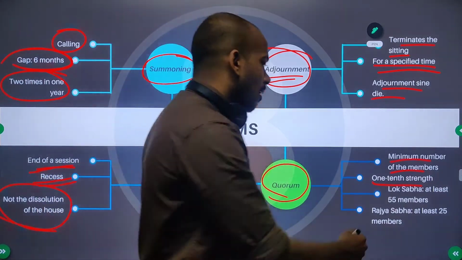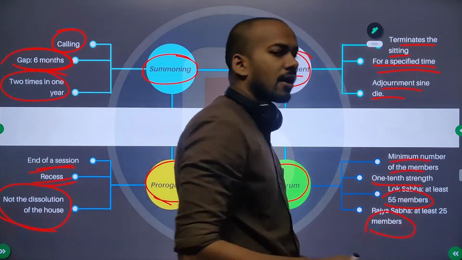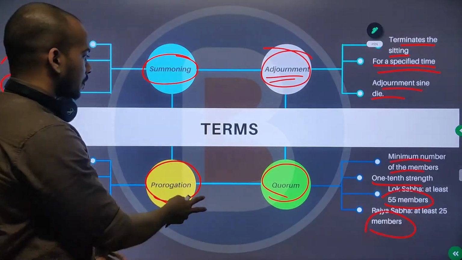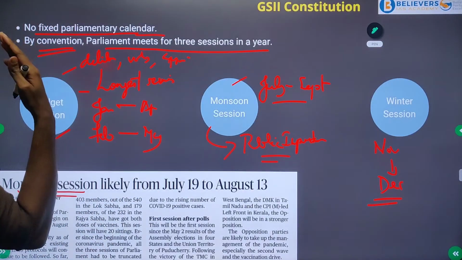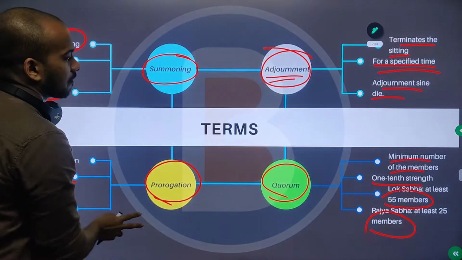For example, in Lok Sabha it is 55 members, and in Rajya Sabha it should be at least 25 members. So that's all about the different sessions of the parliament, that's what we have been talking about.